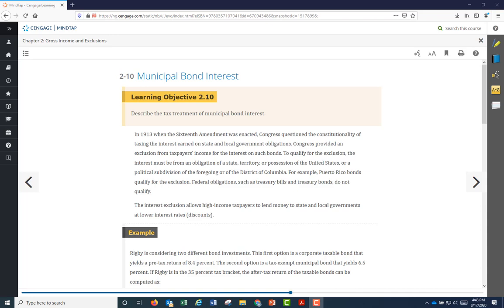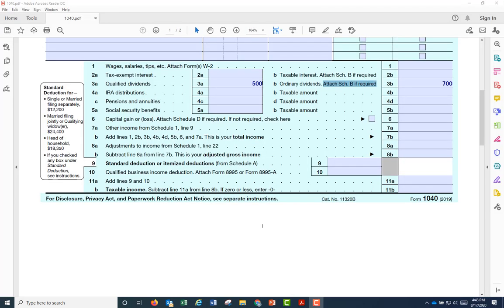So then why is that relevant? Because on the 1040, it goes on line 2A. And here you can see 2A, tax-exempt interest. 2B is taxable interest, and attach Schedule B if required. Schedule B is required if the taxable interest is more than $1,500, or if ordinary dividends is more than $1,500. Then you have to complete Schedule B as part of the filing of the Form 1040.